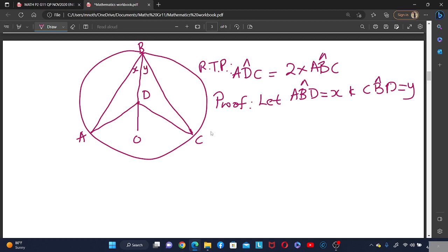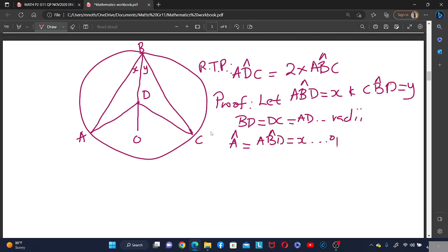And then what else do we know here? We know that BD is equal to DC equal to AD. So meaning that we can say that angle A is equal to angle ABD equal to X.